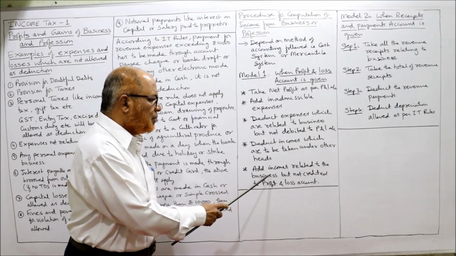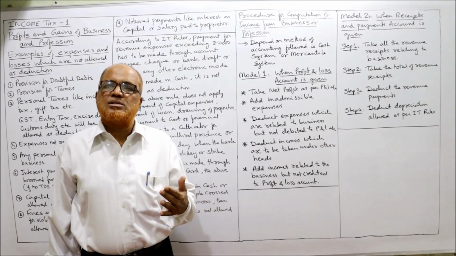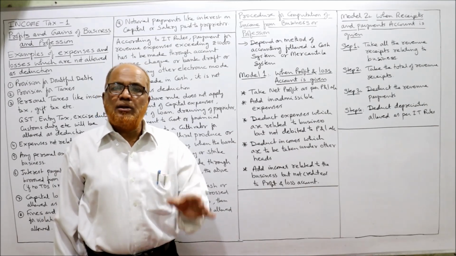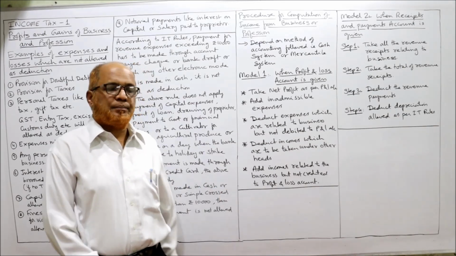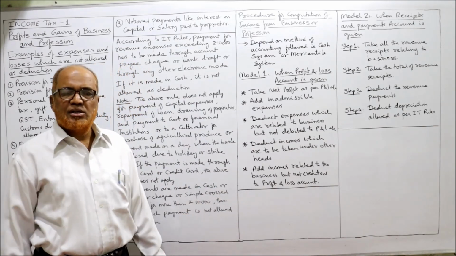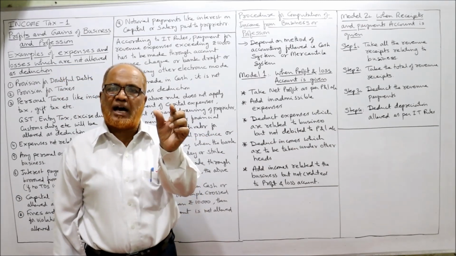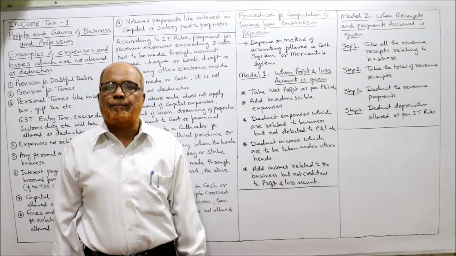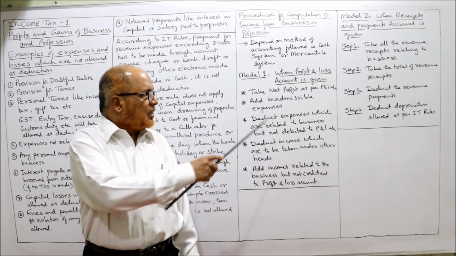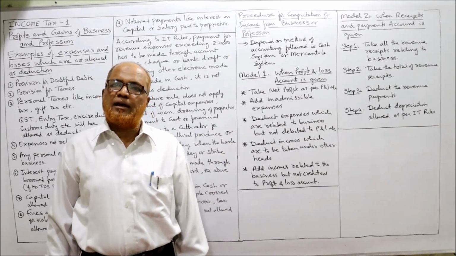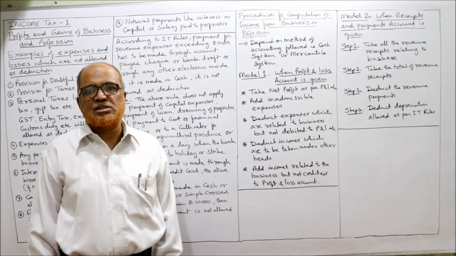Add incomes related to business but not credited to profit and loss account. There may be some incomes which are business incomes but not credited to P&L account. Now we add those incomes. So after making all these additions and subtractions to net profit as per P&L account, we get the income as per the Income Tax Act. So this is the procedure we have to apply when profit and loss account is given, and we have to find out the income of the business.